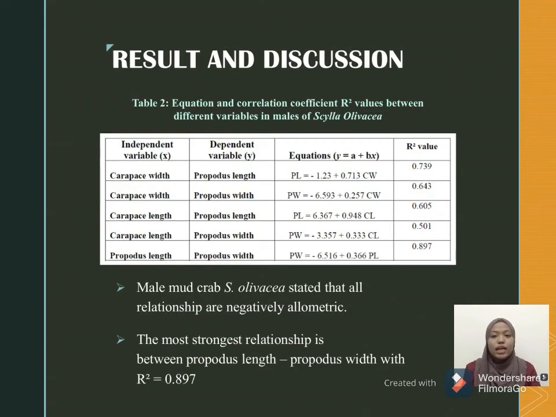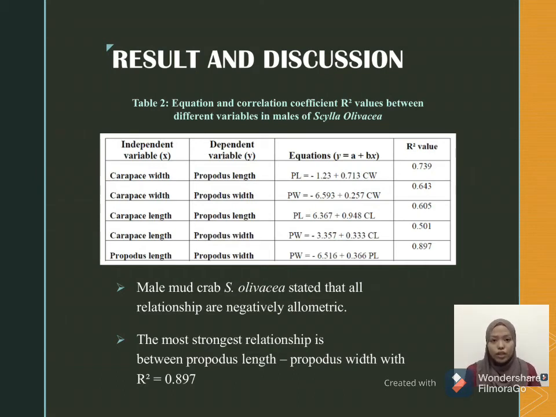The second table is about the equation and the correlation coefficient R-squared values between different variables in male Scylla olivacea. Based on the data in the equation of allometric growth, all these different variables in males have negative allometry since the b value is less than 1.